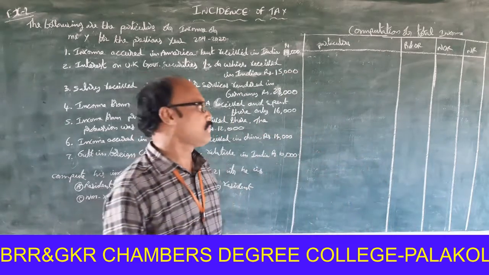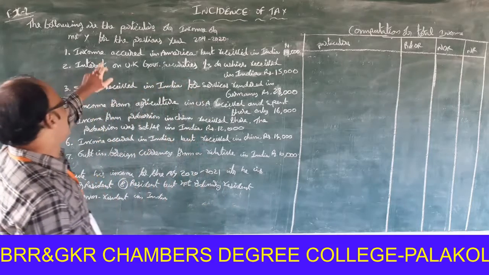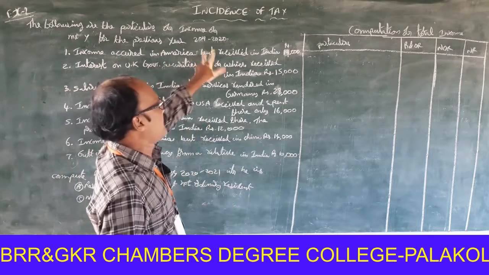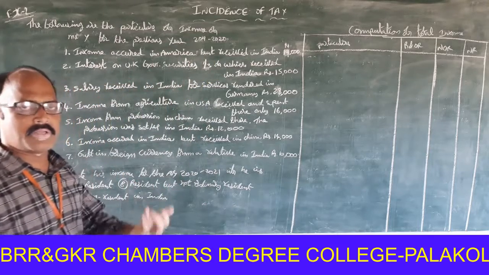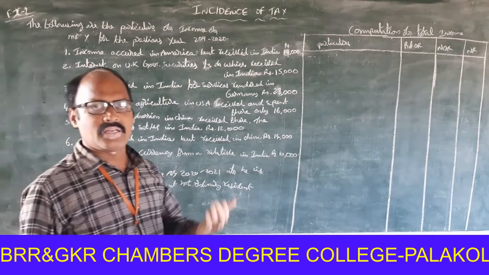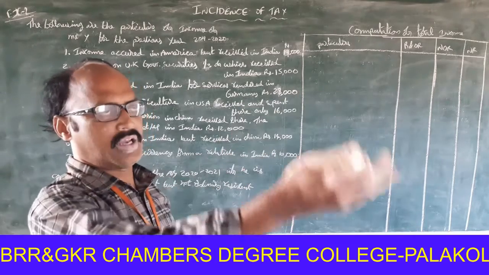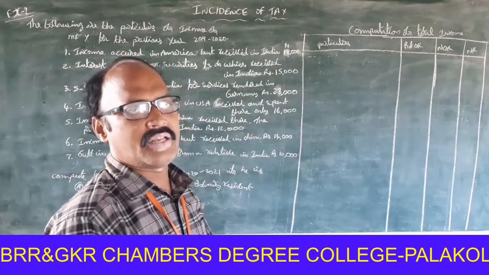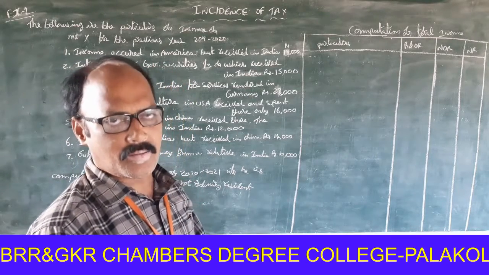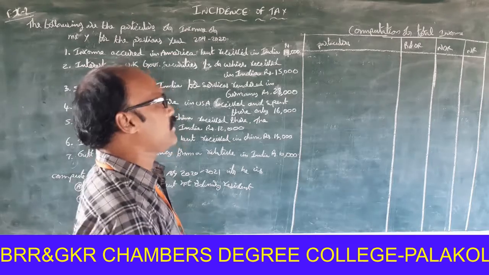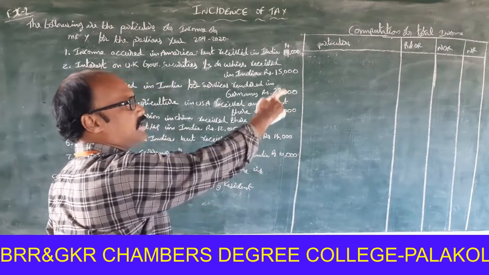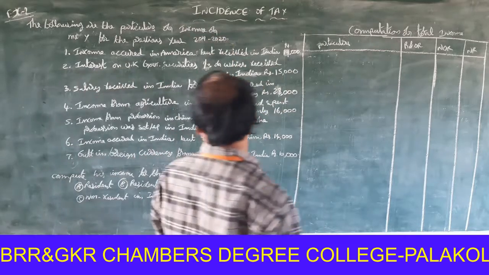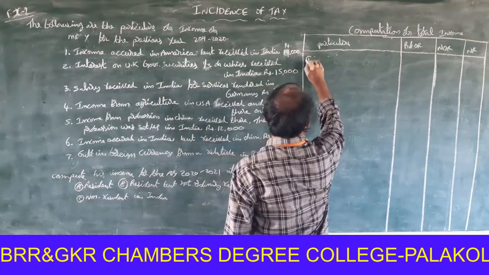Okay, once again, income occurred in America but received in India. What is the meaning of that? Income earned outside India but received in India, then it is to be treated as Indian income. It is taxable for resident and ordinary resident, not ordinary resident and non-resident. So, point 1.